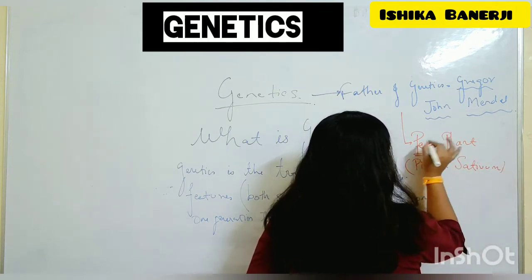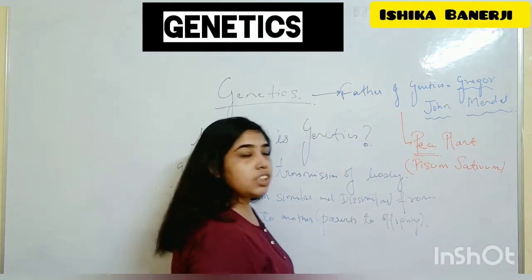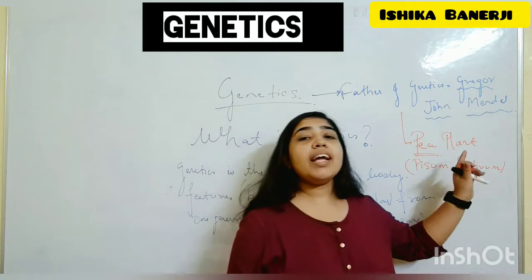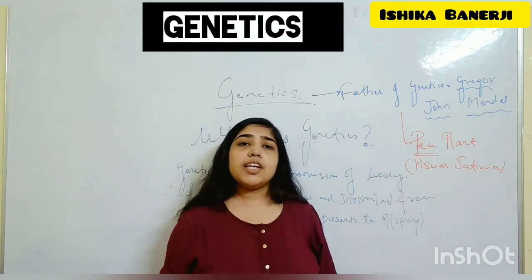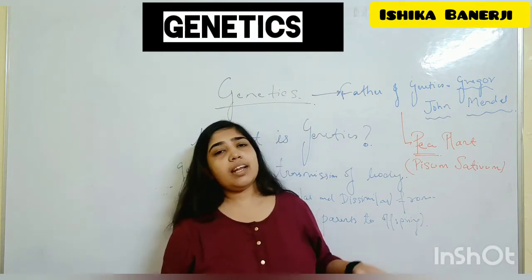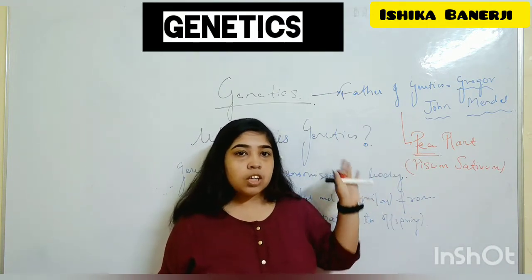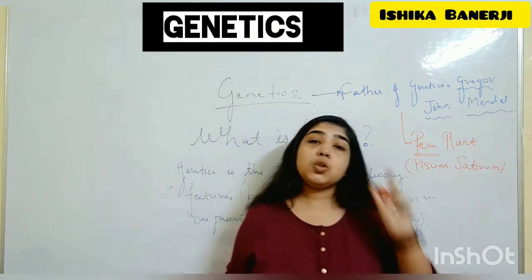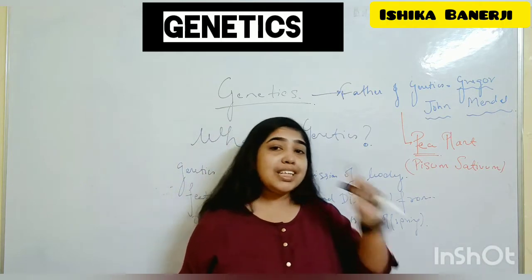So with the help of this only, he explained to us. Now the question is, why pea? Why not banana? Why did he not take potato? He could have taken tomato, potato, lady's finger, so many others. Why pea? Is it that he liked pea more? No. Definitely, when you are choosing something, you have to have a proper justification or reason for choosing it.